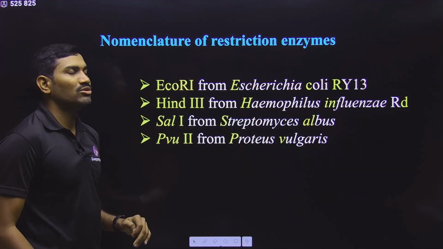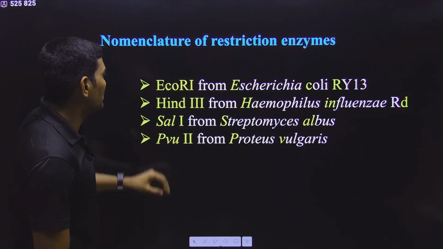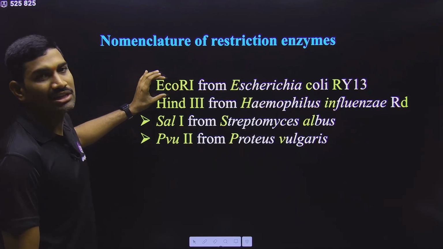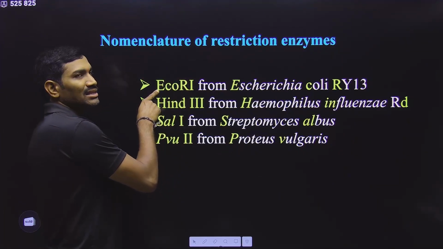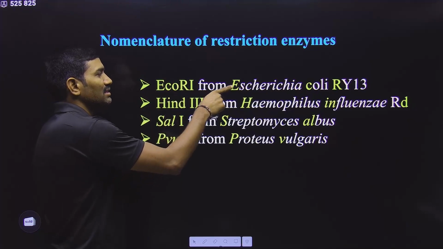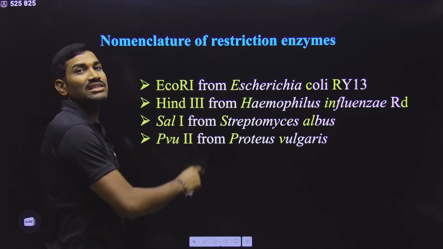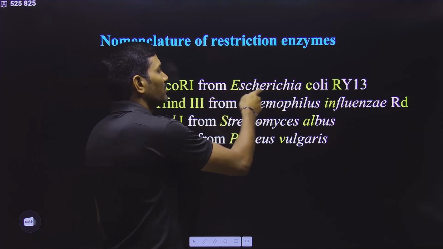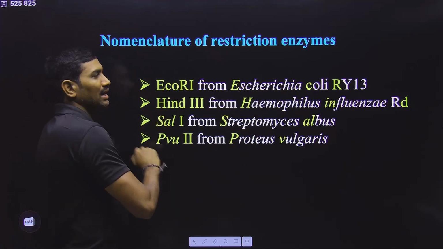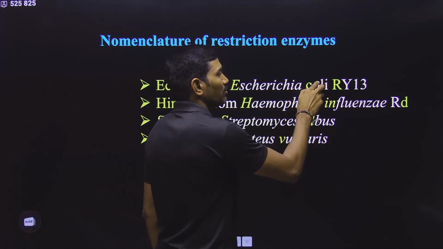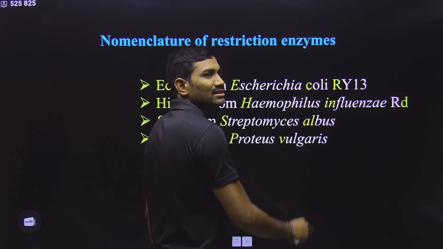And then we are talking about the nomenclature of the restriction endonuclease. In the NCERT they are talking about the nomenclature with respect to EcoR1. So quickly I will tell you. In this nomenclature, the first letter E, capital letter, is obtained from the first letter of the genus name, that is the first letter of Escherichia, E. And the next two letters CO are the first two letters of the species name.